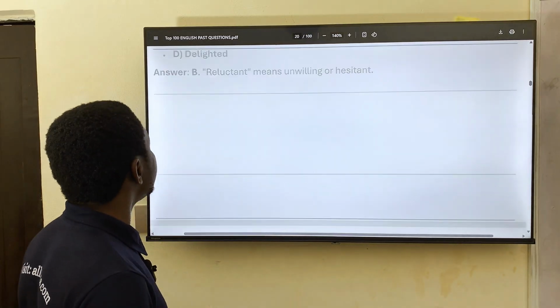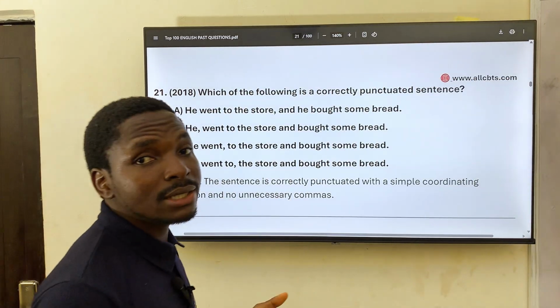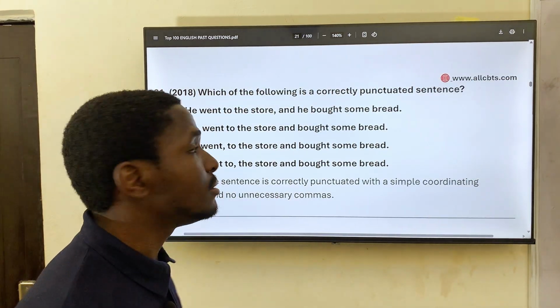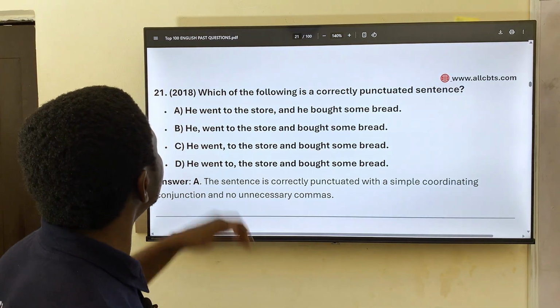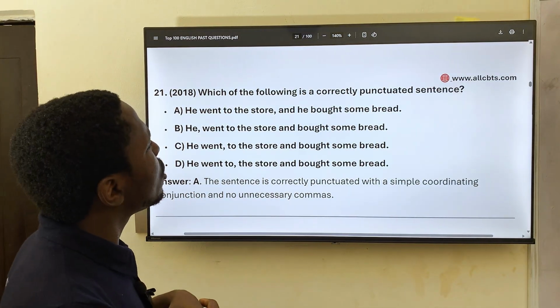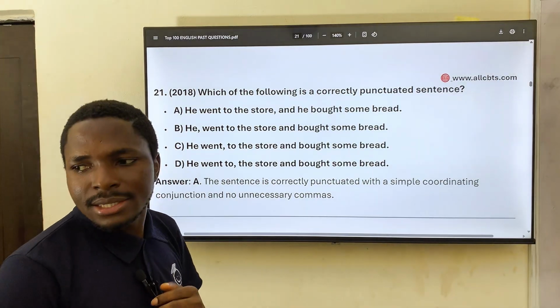Moving on, 21. And what is reluctant? Hesitant, okay? Yeah. 21 from the year 2018. Which of the following is a correctly punctuated sentence?